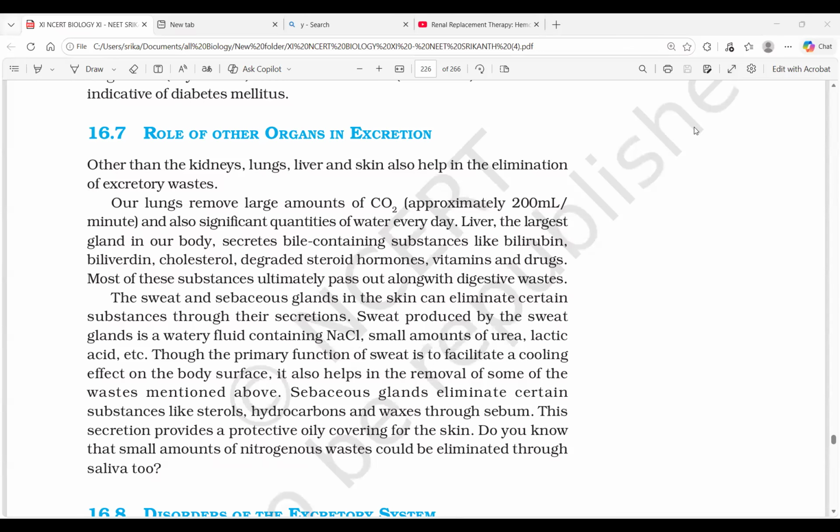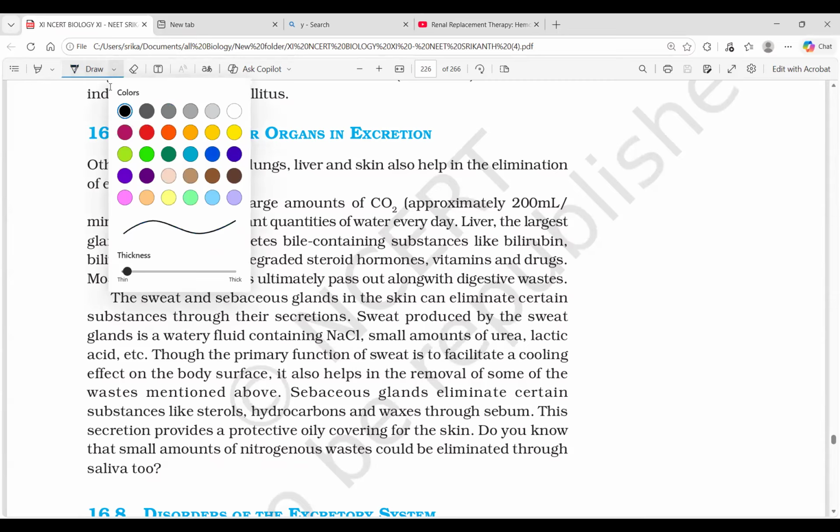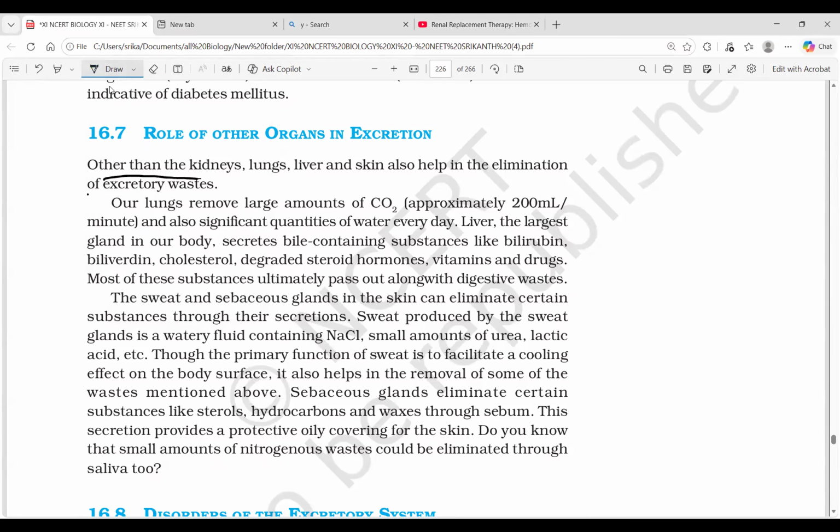Role of other excretory organs. In the list, we'll go through the role of other excretory organs. Other than the kidney, some other organs also, we have completed the kidney, sorry, other than the kidney: lungs, liver and skin. Three are given here: lungs, liver, skin. So first of all, let us see the lung story.